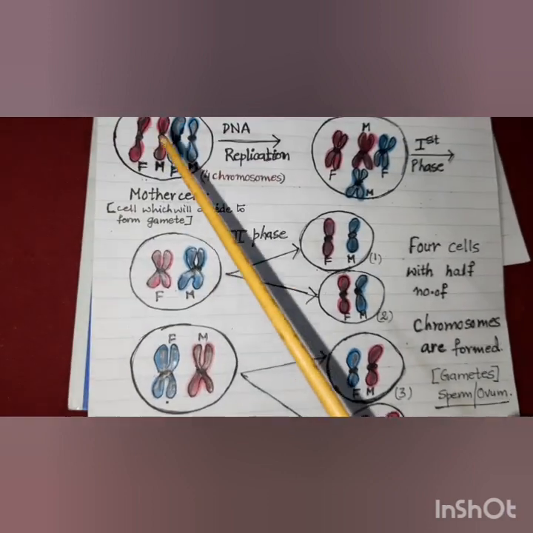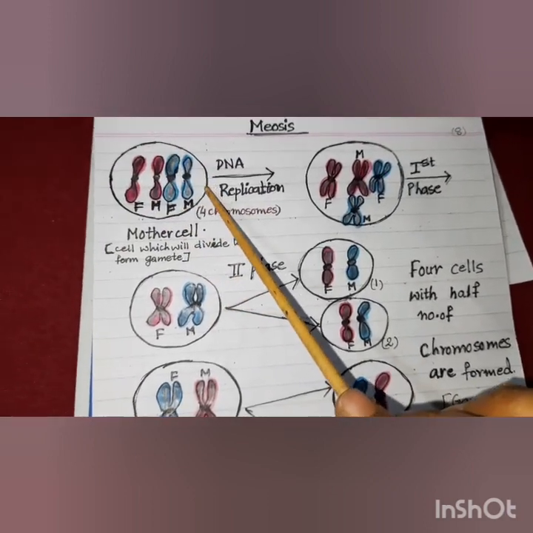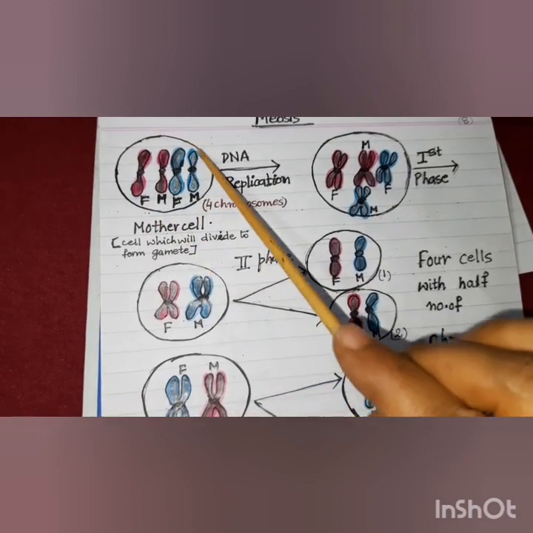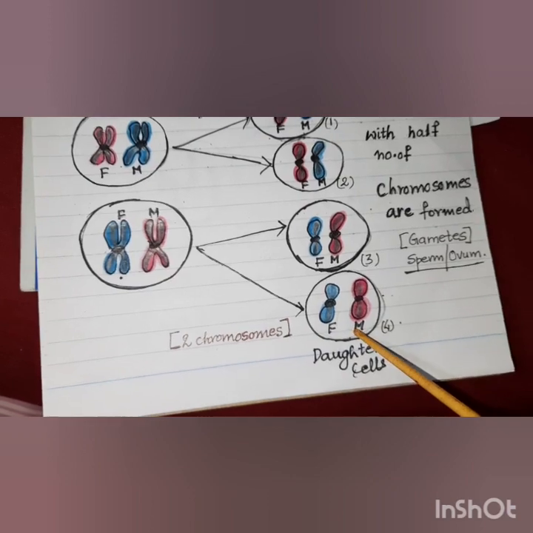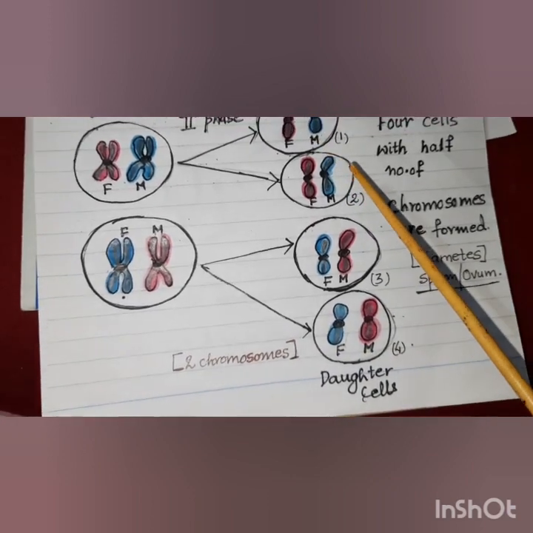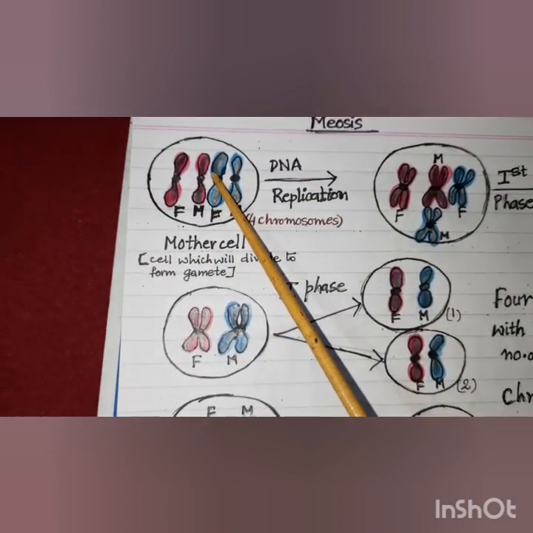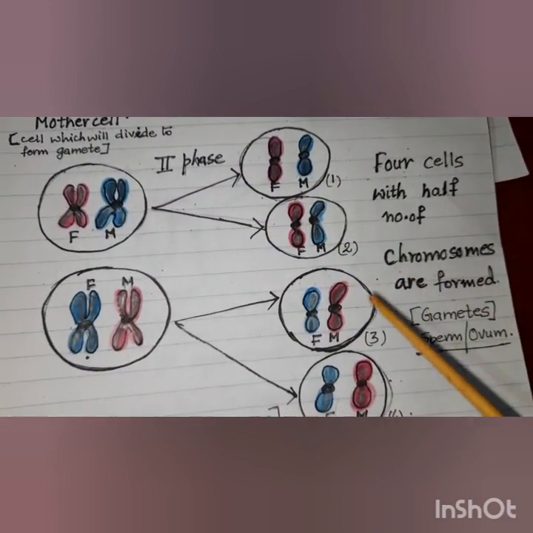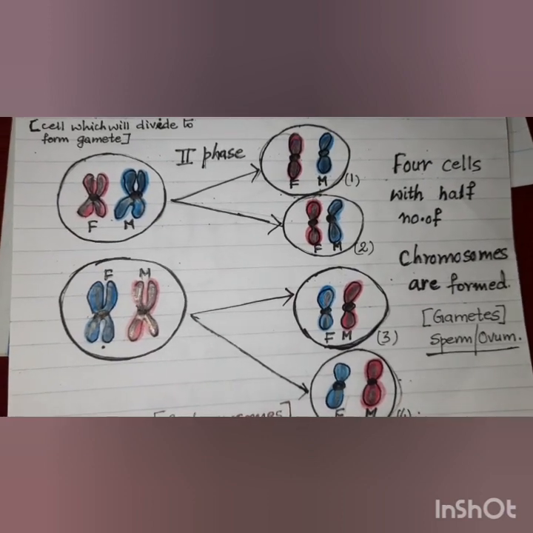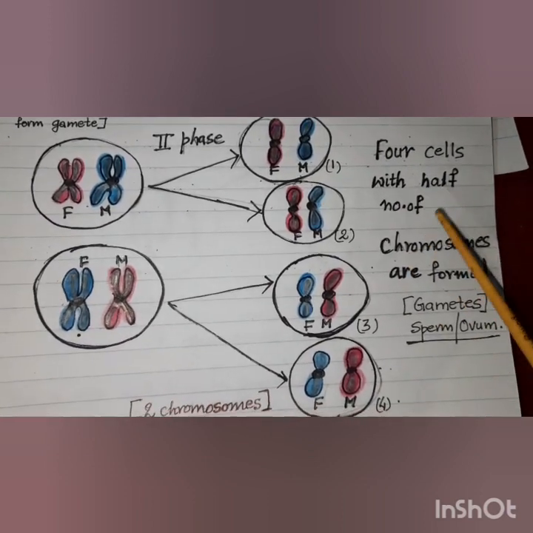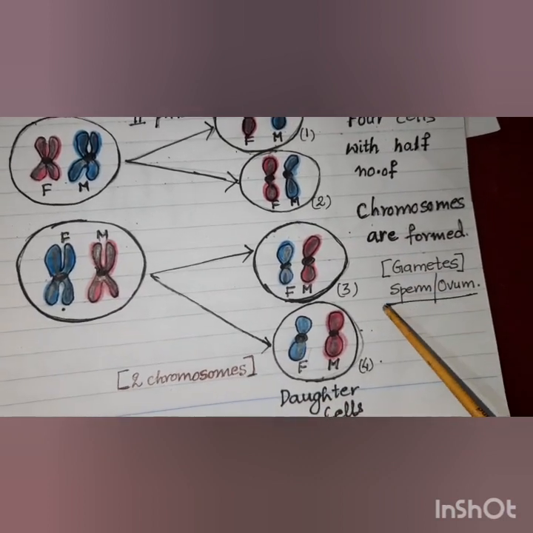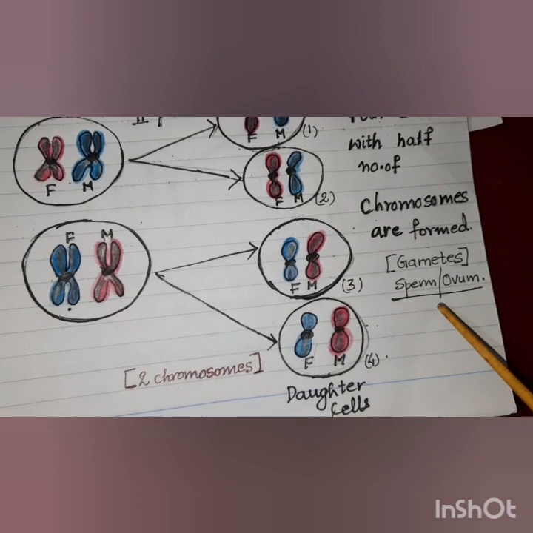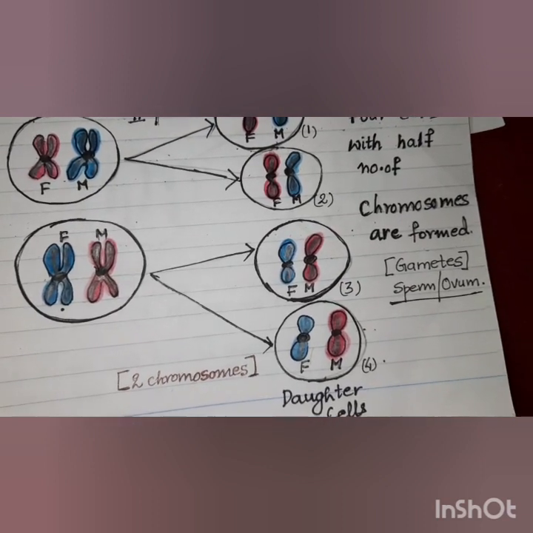So at the end of meiosis, the mother cell will divide and will produce daughter cells with half the number of chromosomes. Here you can see the mother cell has 4 chromosomes and the daughter cells have 2 chromosomes each. So, after meiosis, the number of chromosomes becomes half and thus the gametes result with half the number of chromosomes.